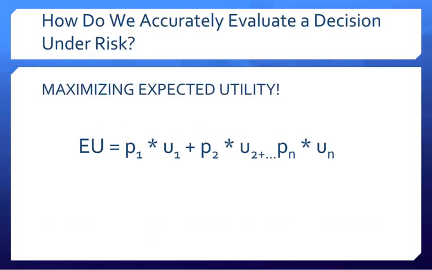To accomplish a much more personalized view at a decision problem, we turn to the concept of utility. Decision theorists have found that the accurate evaluation of a decision under risk can be done through maximizing expected utility. Expected utility is solved by using the equation in front of you, with U standing in for the utility associated with each outcome. But what is utility, and where does it come from? Why is expected utility so helpful to solving for problems under risk?